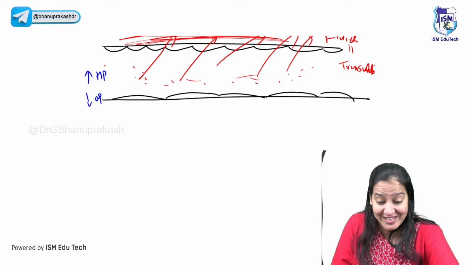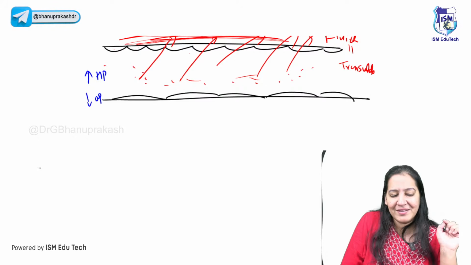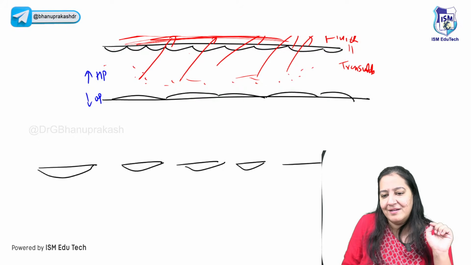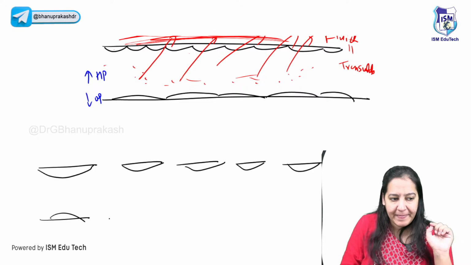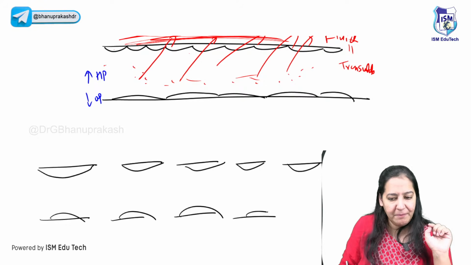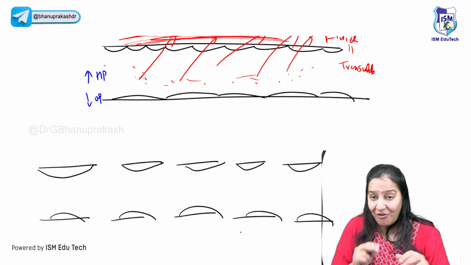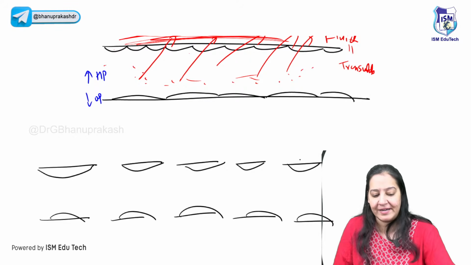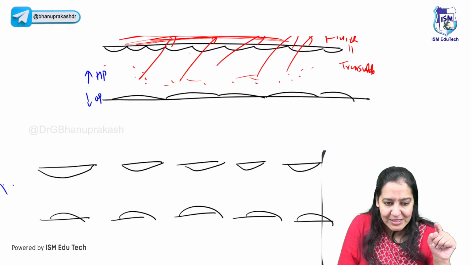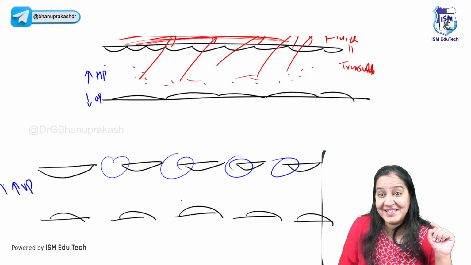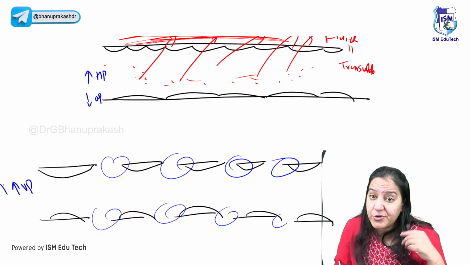Let me draw a second diagram to explain to you the exudate. In the second diagram, gaps are present in the wall of the blood vessel. These are the gaps I am drawing. The blood vessel wall is not continuous. See the first and see the second. There are gaps present. That is, there is increased vascular permeability due to inflammation.